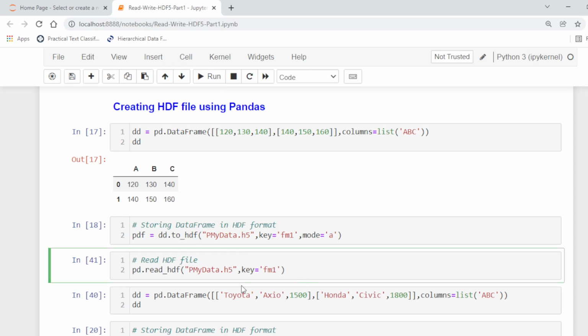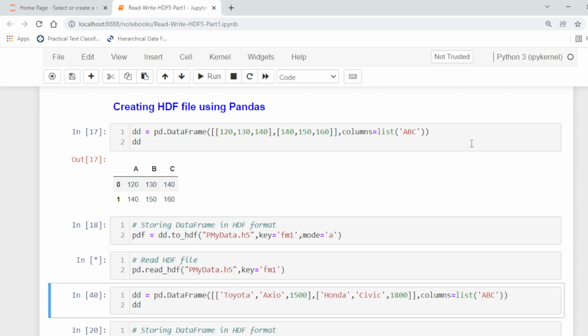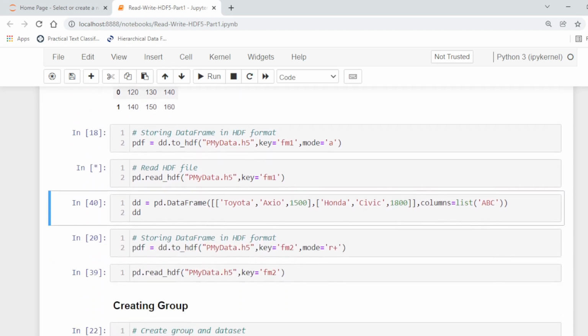Now to read this, we will mention the name. We will use the read_hdf function with the file name and key fm1. So it will return the data set associated with the key fm1.